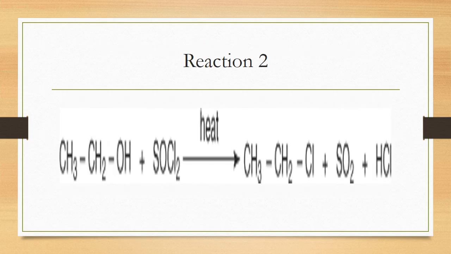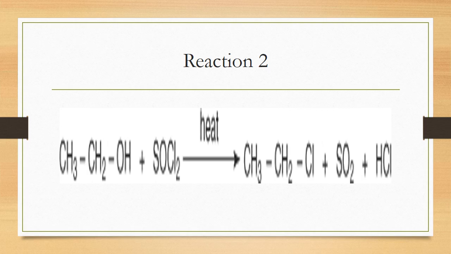Next reaction: here I have used HCl. If you use SOCl2, the same reaction takes place. The C-O bond is breaking, the nucleophile OH is replaced by the Cl of SOCl2, the sulfur dioxide gas evaporates, and ethyl chloride is formed. This is another example of C-O bond breaking. In the first example you used HCl; here you have used SOCl2 as a reagent and replaced the OH with Cl. Any reagent can be used.